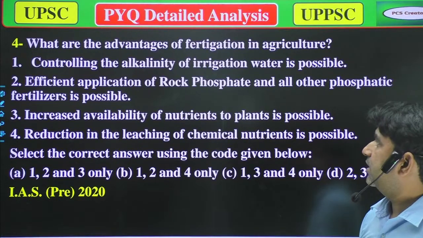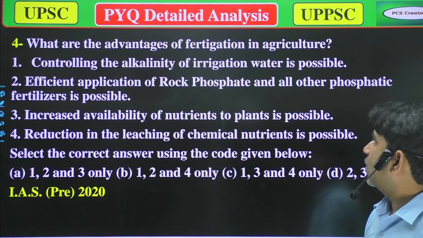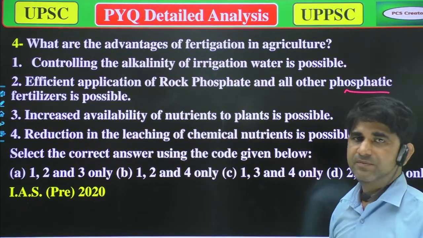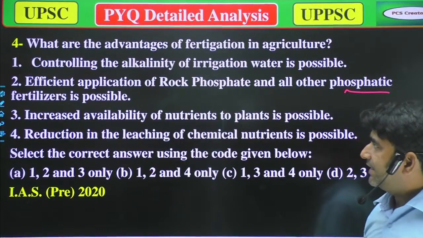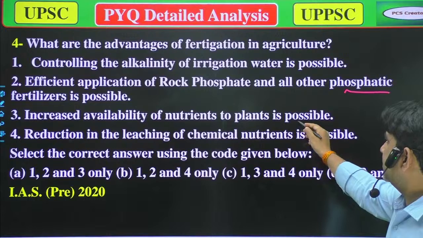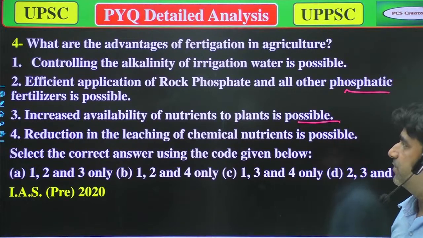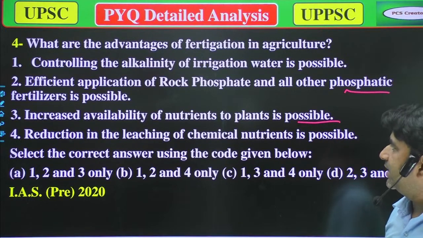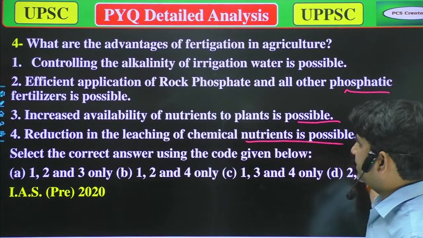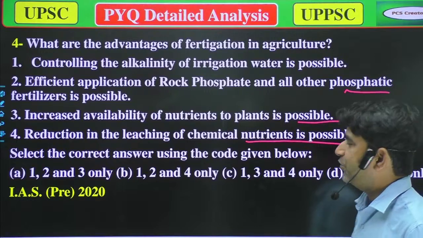Second, efficient practice of rock phosphate and other phosphate fertilizers is possible. Third, increased availability of nutrients to the plant is possible. Fourth, reduction in the leaching of chemical nutrients is possible.